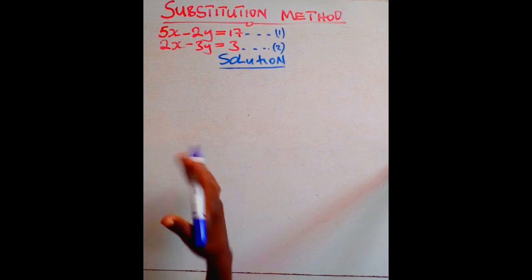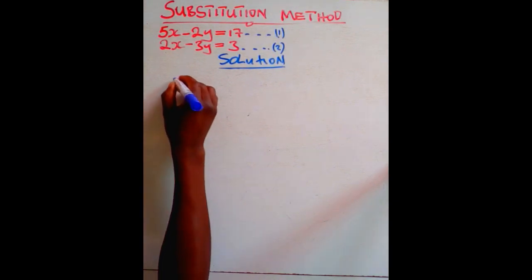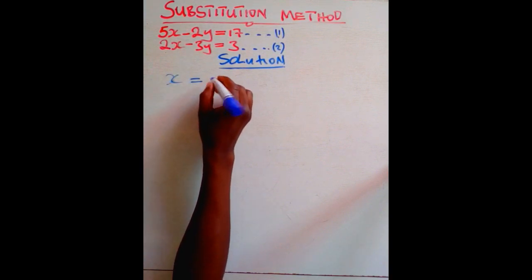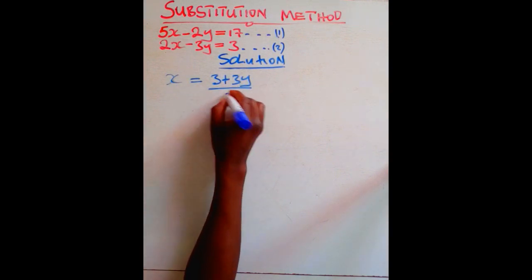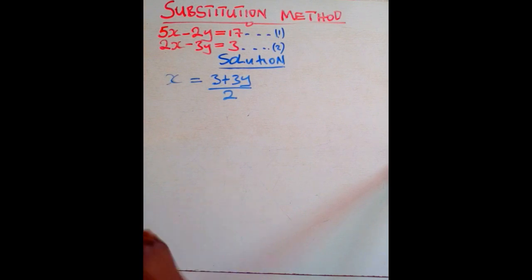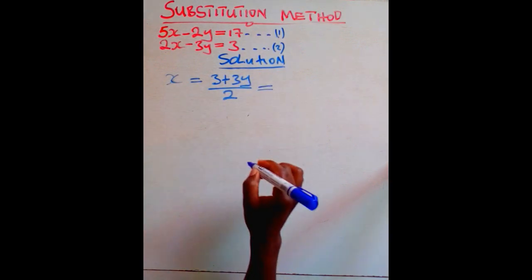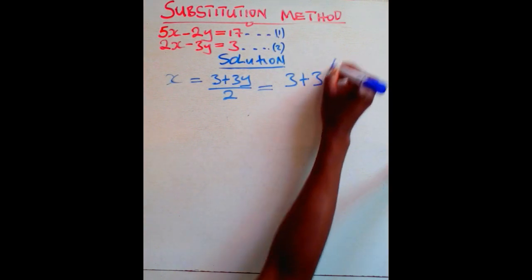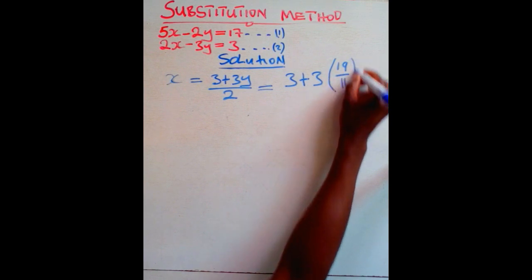At this point now, what we want to find is the value of x. According to equation 3, we said that x is actually equal to 3 plus 3y over 2. Now that we found the value of y already, it means we can substitute for y. So where there is y, you are going to write the value of y. Hence you have 3 plus 3, where y is 19 over 11, like that.